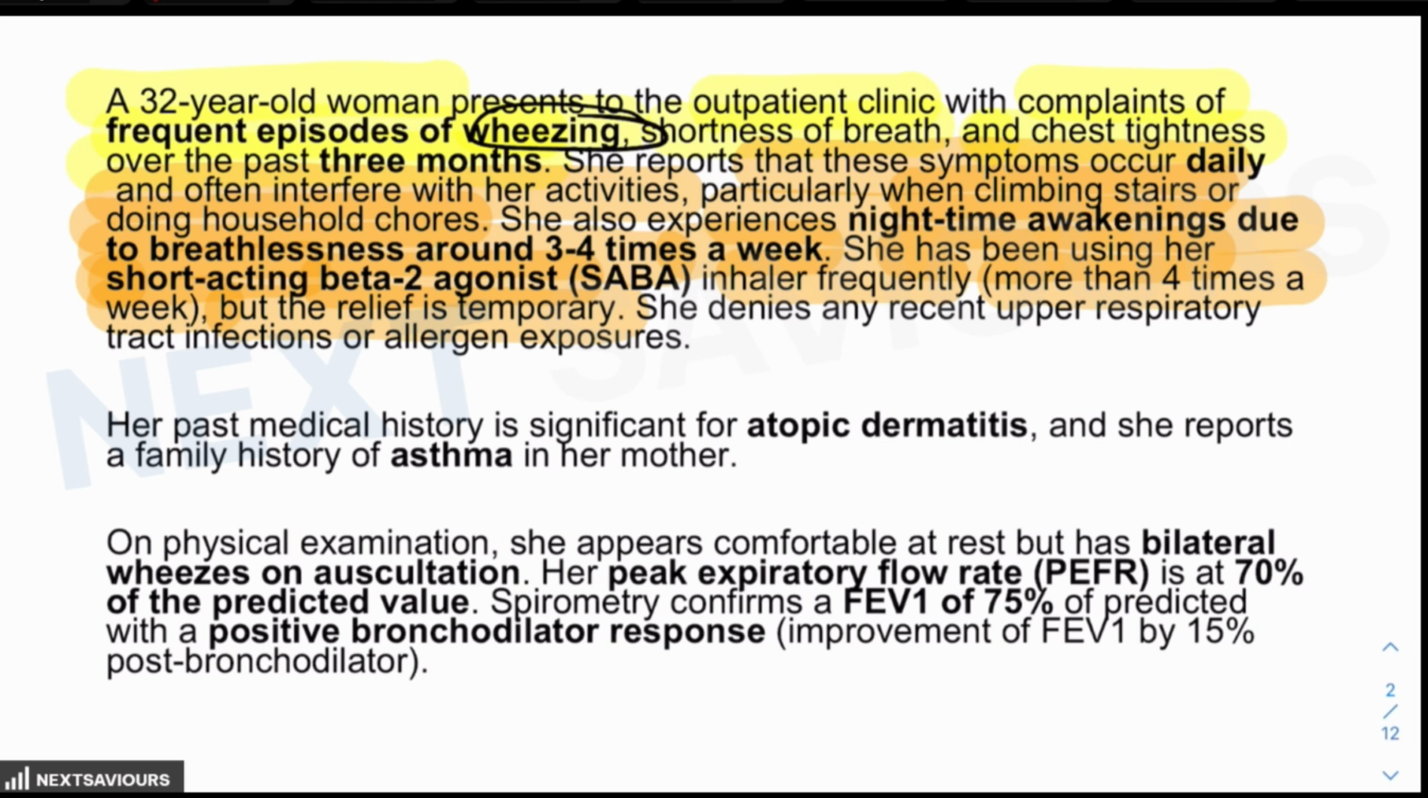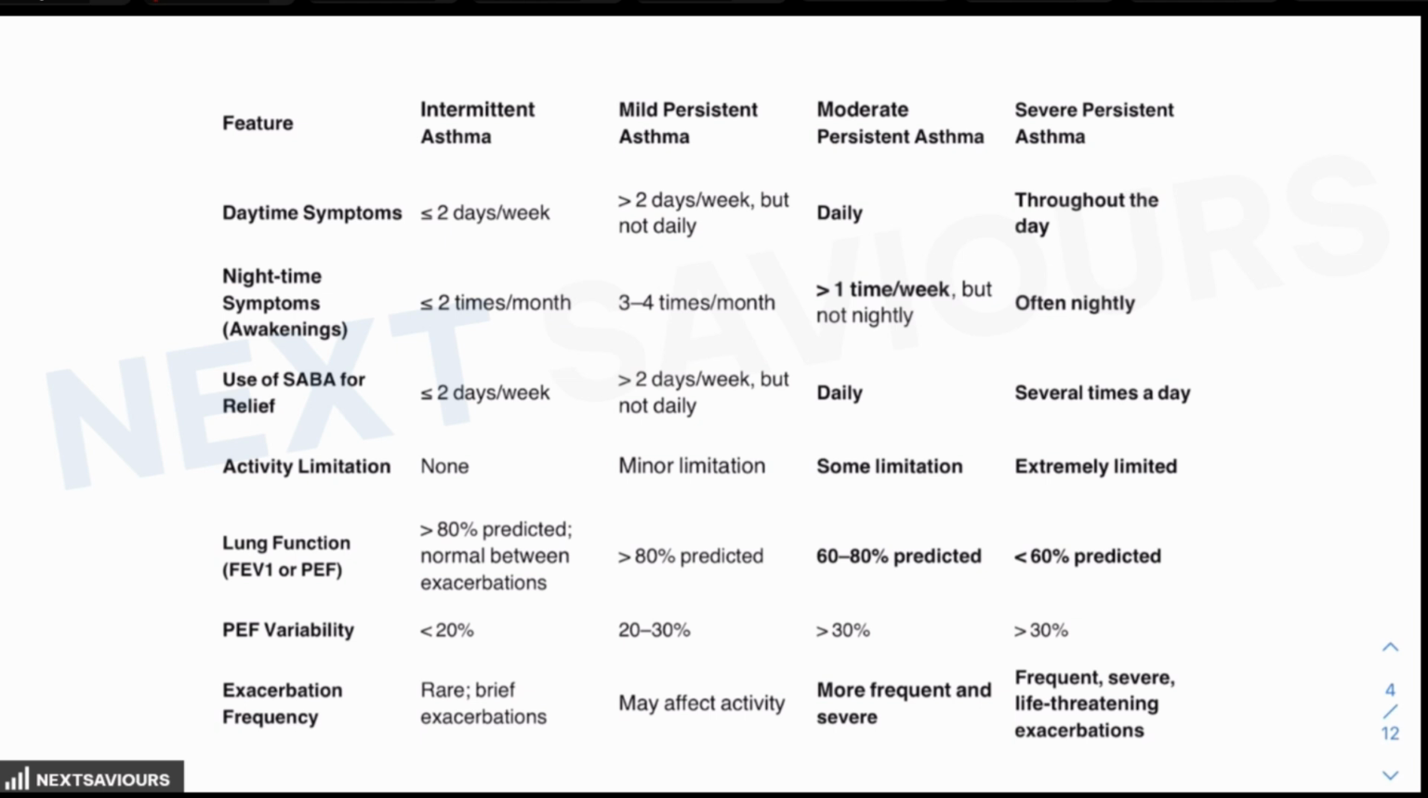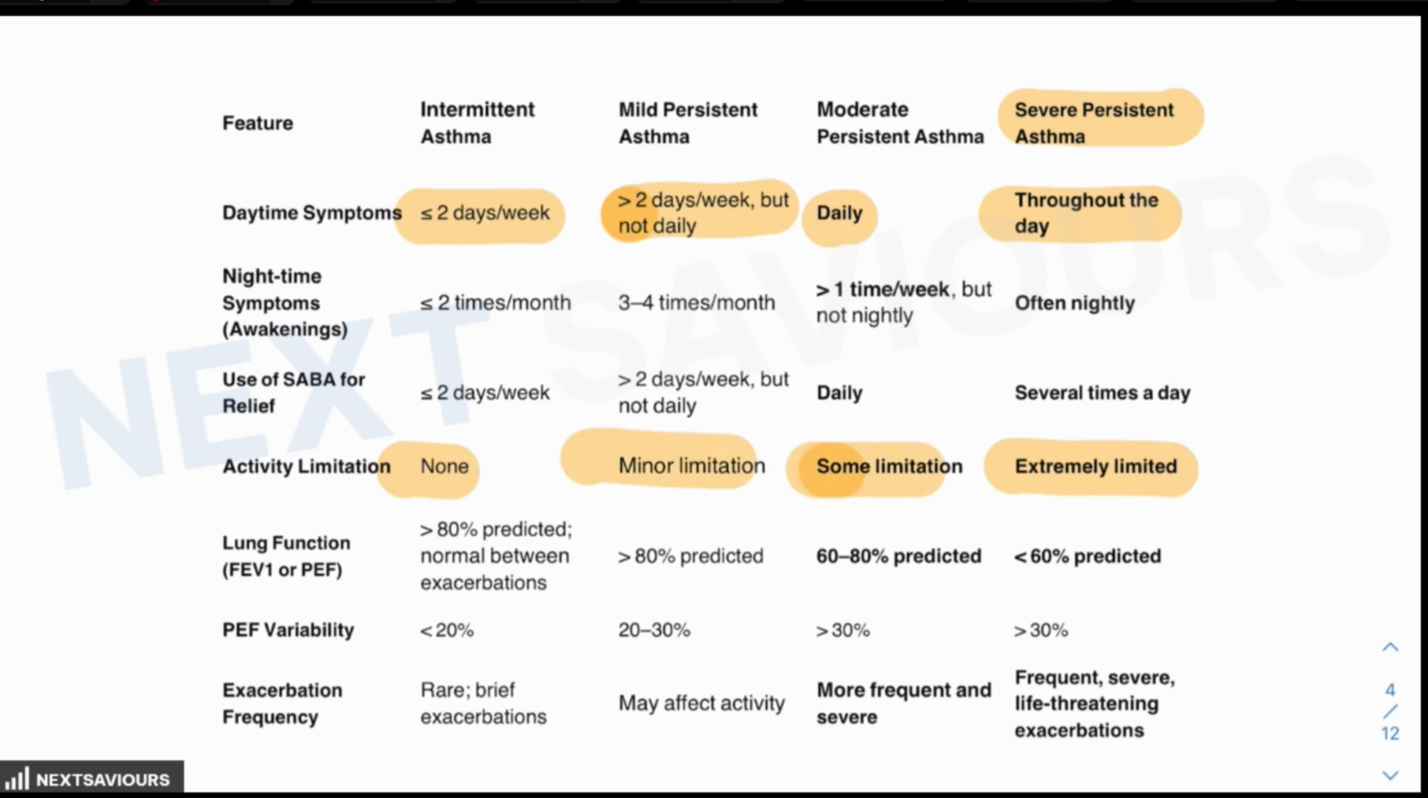Now, basically what they are asking is what type of asthma the patient is suffering from. You have to categorize it further. If you look at the key clinical findings, in severe persistent asthma the symptoms appear throughout the day, while the frequency is lesser in intermittent asthma, which is less than 2 days a week. If it is more than 2 days a week but not daily, it is the mild category. But if the episodes are happening almost daily, it is the moderate category. Activities are extremely limited in severe, while there is no limitation of activity in intermittent, minor limitation in mild, and some limitation in moderate.